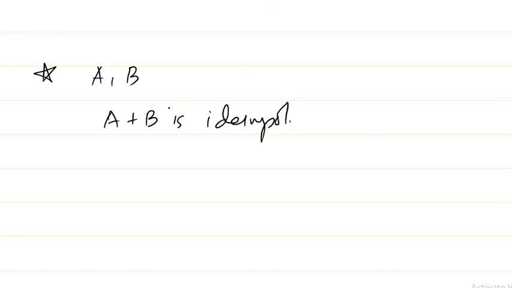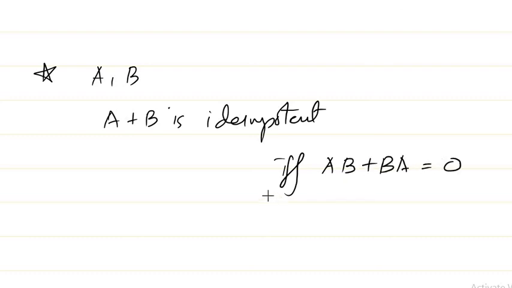Another property regarding idempotent matrices: if A and B are two idempotent matrices of the same order, then we can say that A plus B is idempotent if and only if AB plus BA is equal to 0. It's also an interesting property which we'll come across when we do our problems.